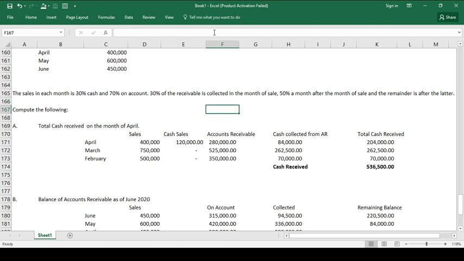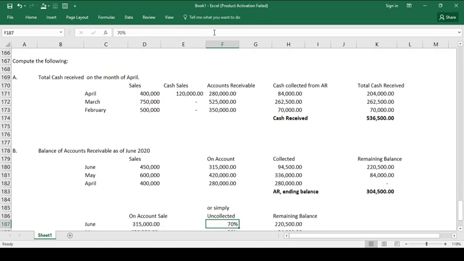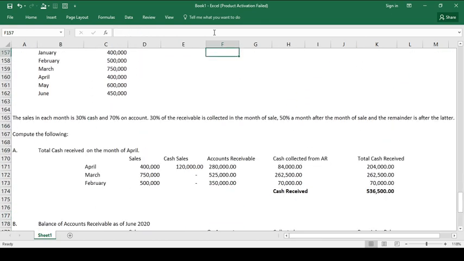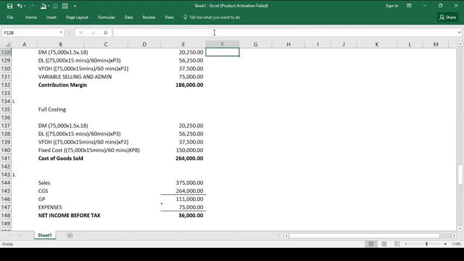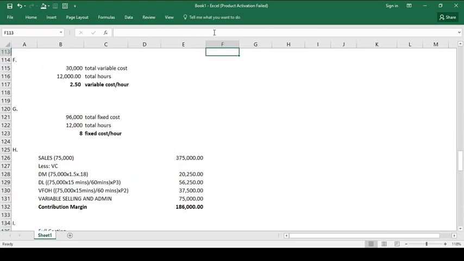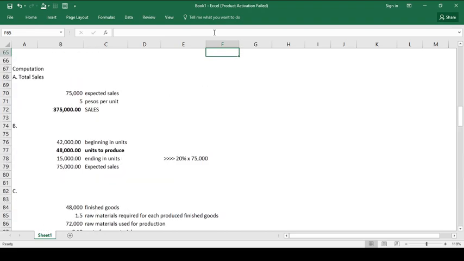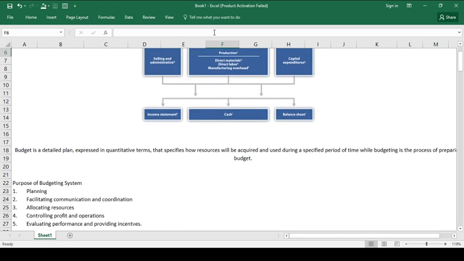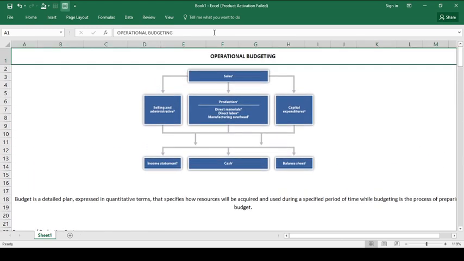Okay? So far, yun lang naman ang mga importanteng bagay na dapat i-discuss related to operational budgeting. Kasi yung ibang topics, no, related to CAPEX or part of capital budgeting process naman nun. Okay? So, hopefully you were able to understand my illustrations related to operational budgeting.